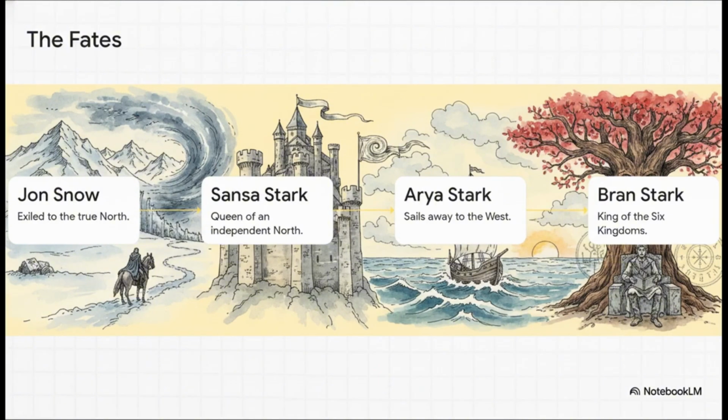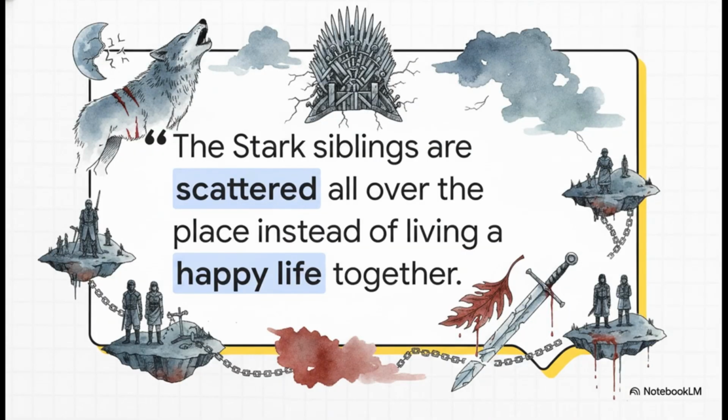The Stark children, who we've followed from the very beginning, are scattered to the winds to find their own destinies. Jon is exiled to the true north, beyond the Wall. Sansa rules an independent north. Arya sails off into the unknown west, and Bran the Broken, the keeper of stories, is named king of the remaining 6 kingdoms. This resolution perfectly encapsulates the essence of this vast lore.